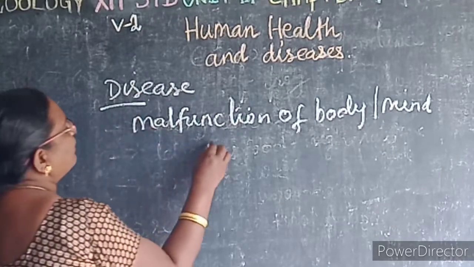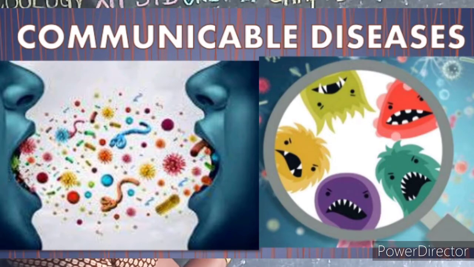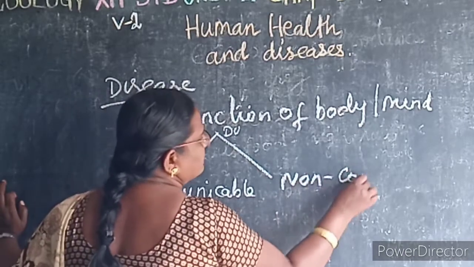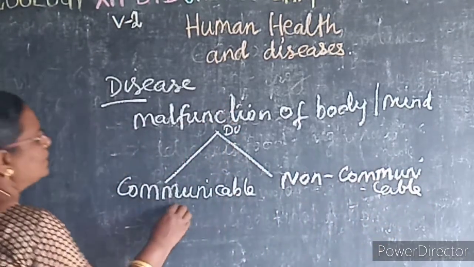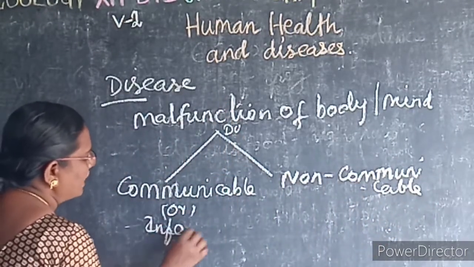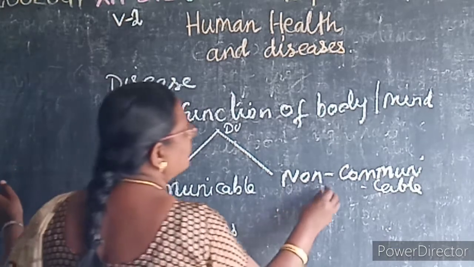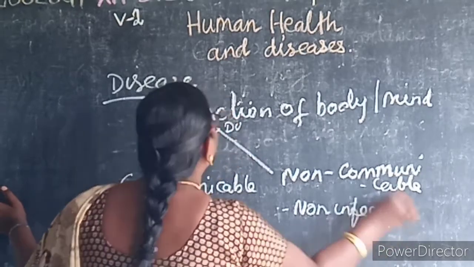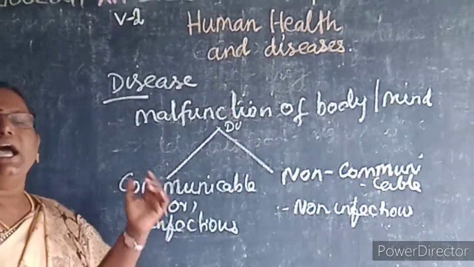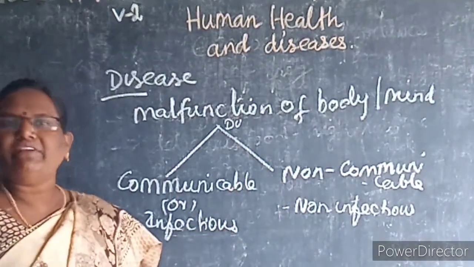Then there are two types of diseases. One is communicable disease and the second one is non-communicable disease. Communicable disease is otherwise known as infectious disease. Non-communicable disease is known as non-infectious disease. So diseases are of two types: infectious or communicable disease, and non-communicable or non-infectious disease.